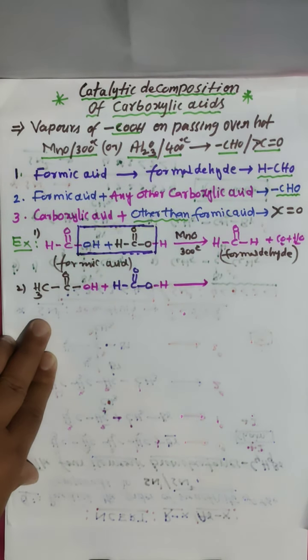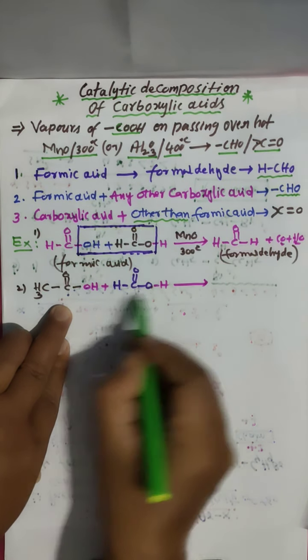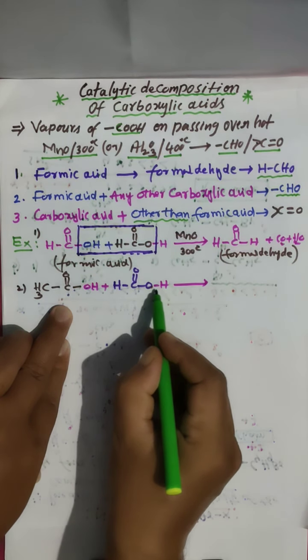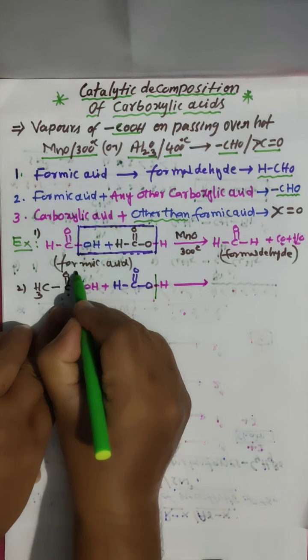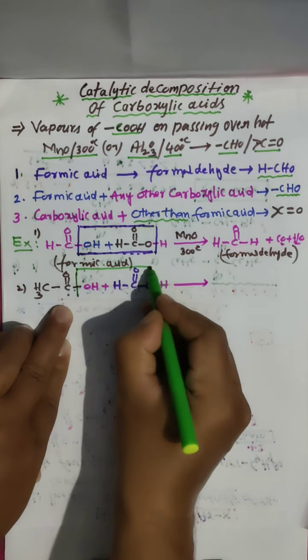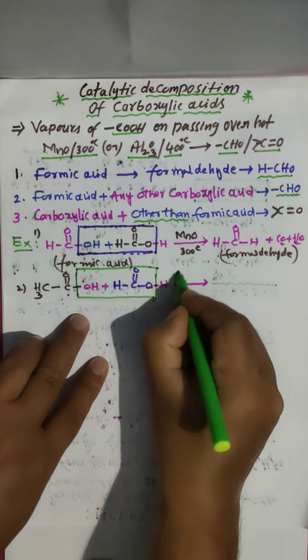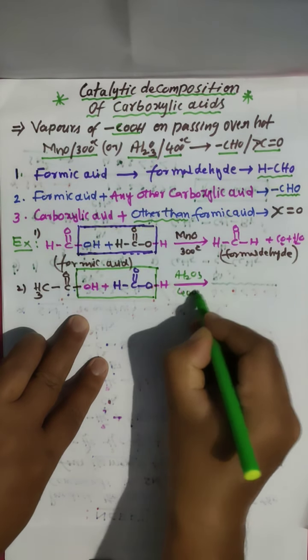And now, how do we break the bonds? In a similar manner as previously. Here the CO bond, here the OH bond. I repeat, here the CO bond, here the OH bond. So we have to break this CH bond and here the OH bond, and then you get the product. Clear? And you take Al2O3 at 400 degrees Celsius.